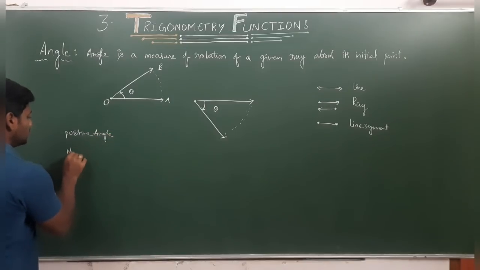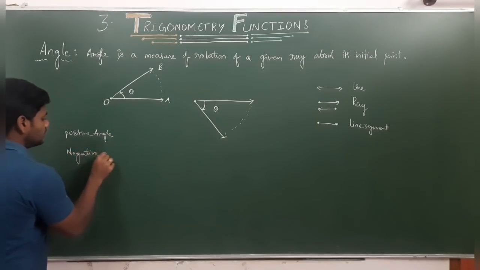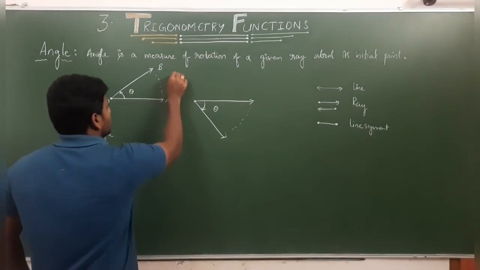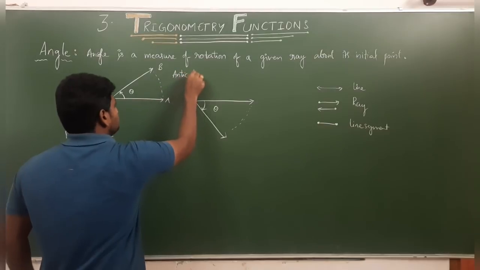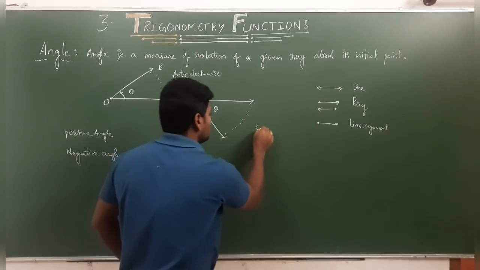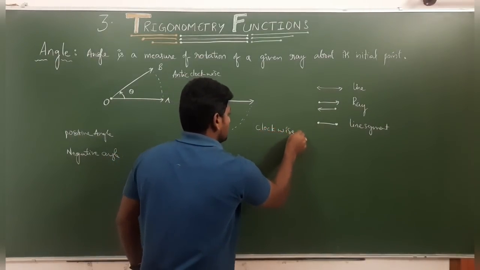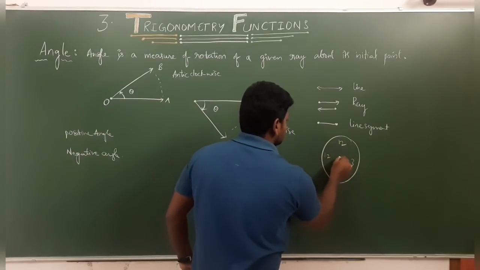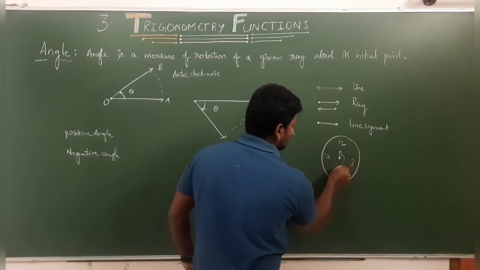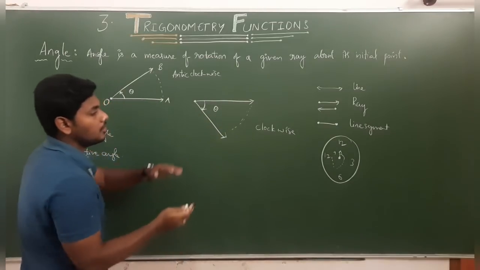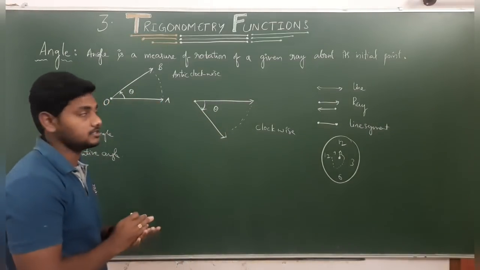One is a negative angle. In which direction is the rotation? For example, this is the anti-clockwise direction, and this is anti-clockwise. This is clockwise. As we know, in a clock the minutes, hours and seconds rotate in the clockwise direction, right? So this rotation we will consider as clockwise direction. Opposite to that we will consider as anti-clockwise direction.